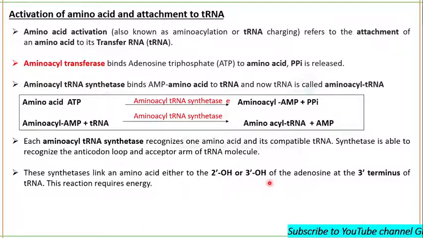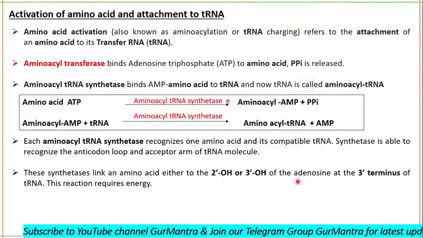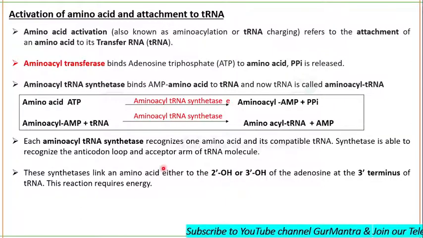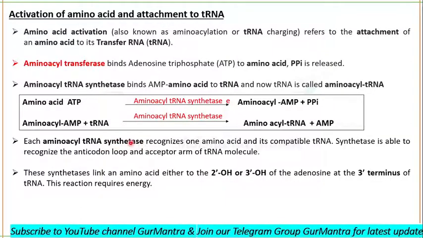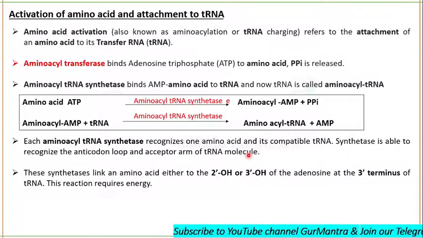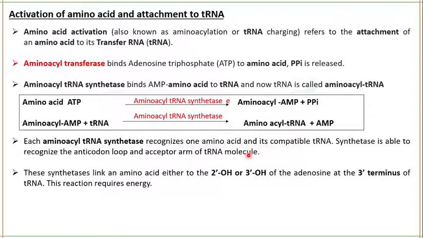It is not a deoxyadenosine, because if it were deoxyadenosine, there wouldn't be any 2' hydroxyl group. It is an RNA, and there will be adenosine and a 2' hydroxyl group present. So this amino acid tRNA synthetase enzyme can link the amino acid either to the 2' hydroxyl group or the 3' hydroxyl group as well. So now you know where exactly the amino acid gets attached to the tRNA.